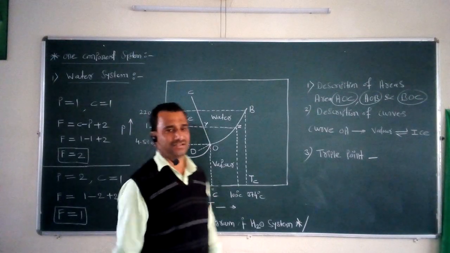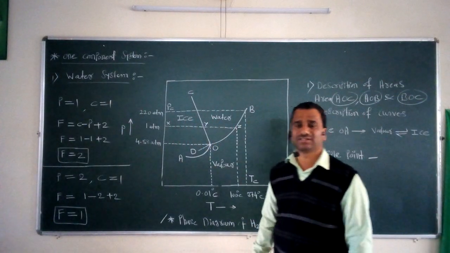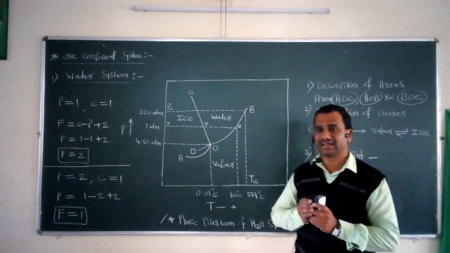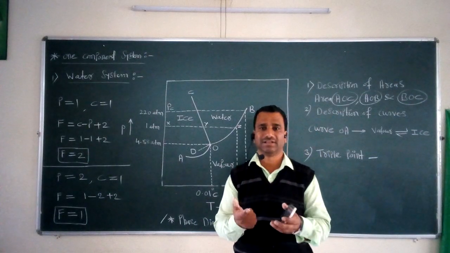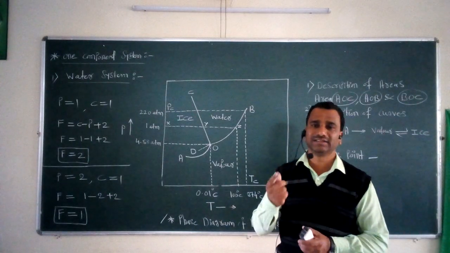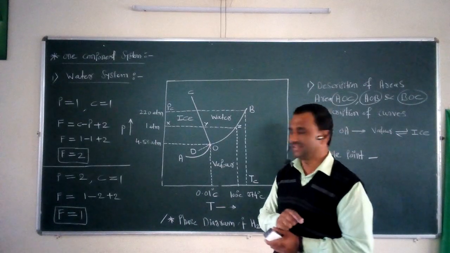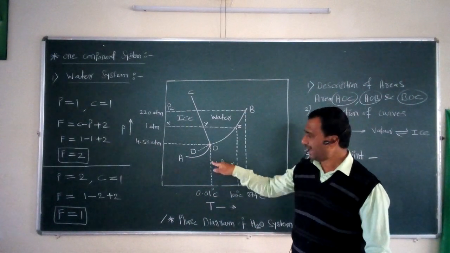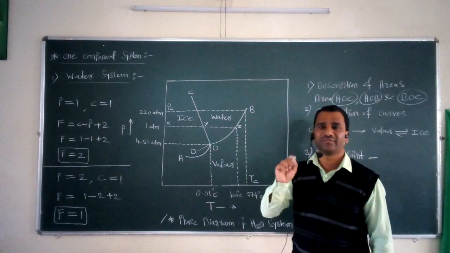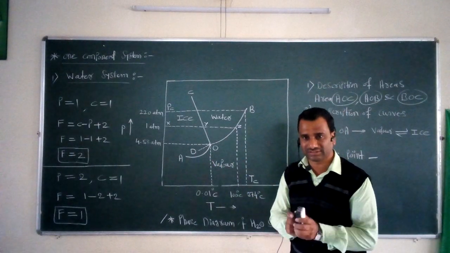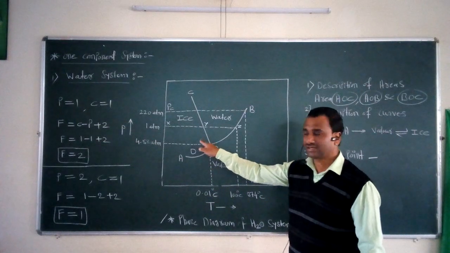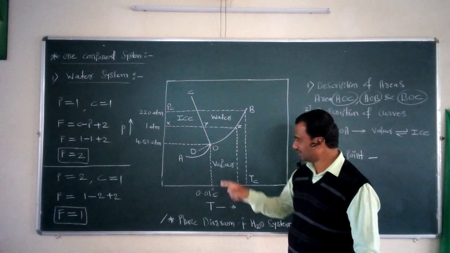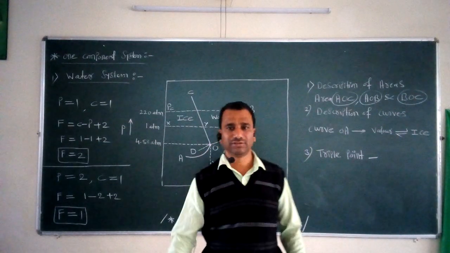Now the question arises, why is this point O called a triple point? The name itself indicates that triple means three things are there at that particular point. If we look toward this phase diagram of the water system, at the point O, three different phases are in equilibrium with each other. First is the ice phase of water, second is the liquid water, and third is the vapor phase of the water.